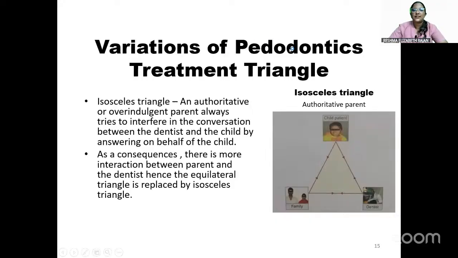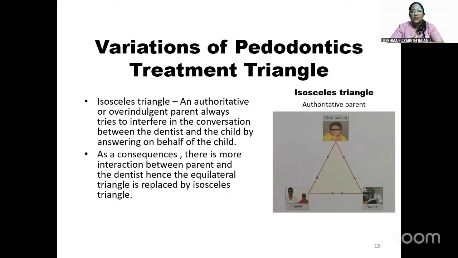So the next is the variations of the pedodontic treatment triangle. That happens when the parent is an authoritative parent or a neglecting parent. So there are two major types of attitudes of a parent. One can be an authoritative parent. In that case, the pedodontic treatment triangle becomes an isosceles triangle.